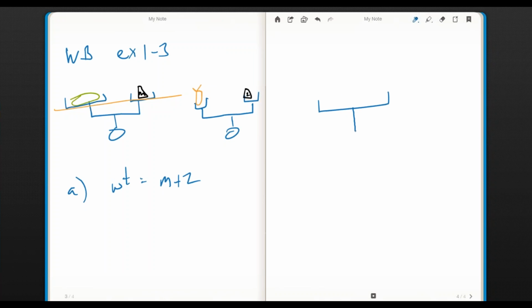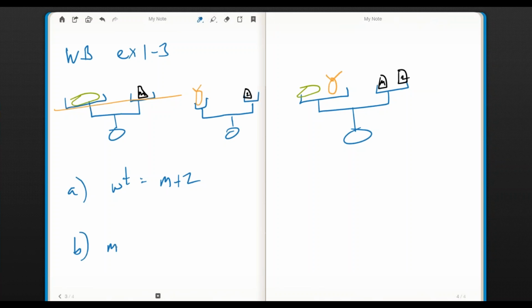Because if I wanted to make a total weight, then I would have to put the watermelon and the pineapple. I'm a really excellent artist, you'll find that out soon enough. The pineapple and the watermelon have to go together, and in that case the way to balance it out would be the m weight and the 2 weight together. So that's why the weight of the fruit is equal to m plus 2, and then we get to actually use that in application. Part B tells us that m is 4.